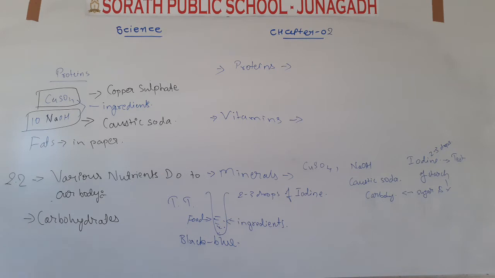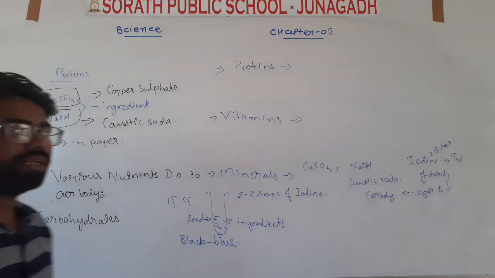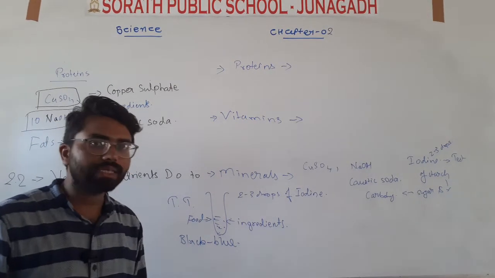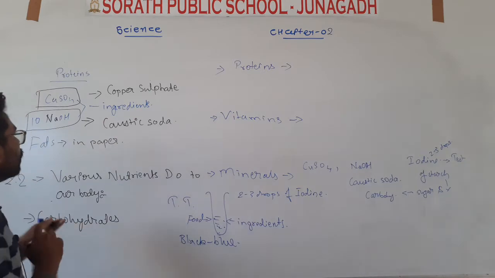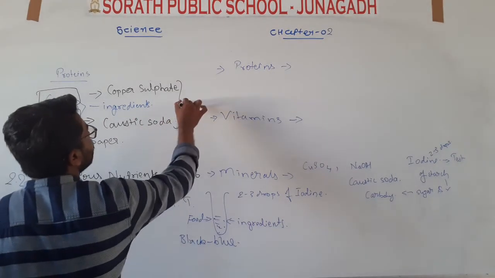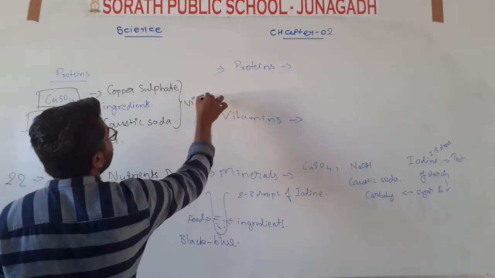You will notice a color change in the food or in the ingredient paste that you have made. Which color is that? That color is a violet color.